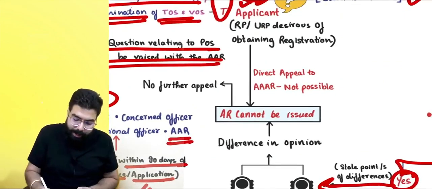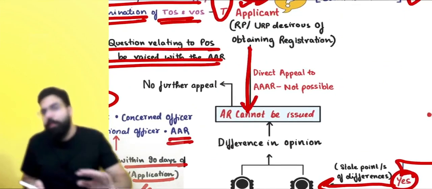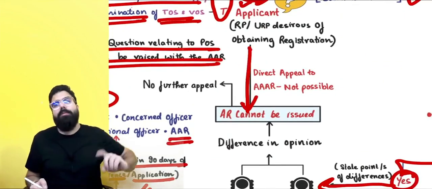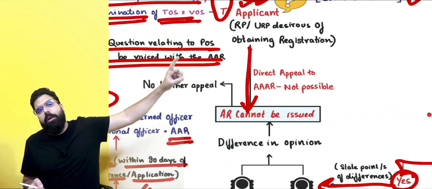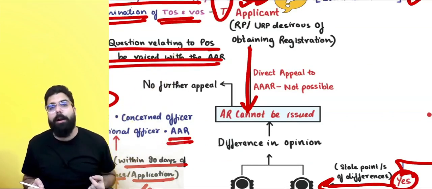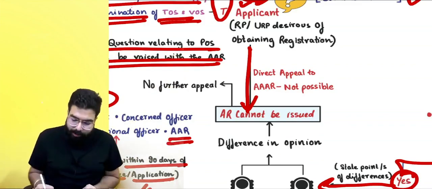Sir, can a person directly go for an appeal to the AAAR? Always remember, direct appeal to the AAAR is not possible. First go to the AAR; against the order of the AAR, if you want, you can go for an appeal to the AAAR. Okay, sir, point is clear.